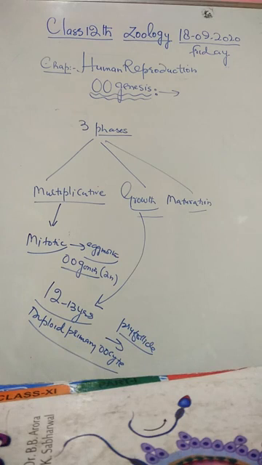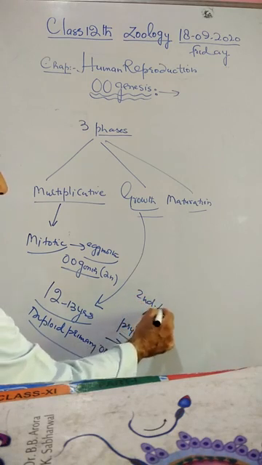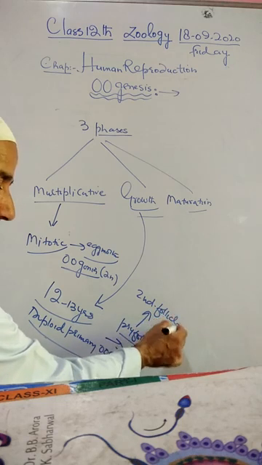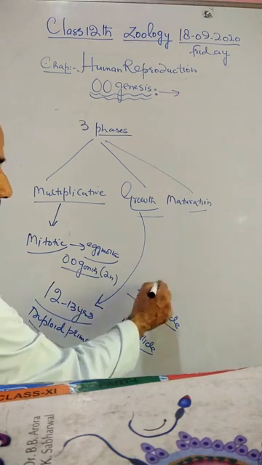Later, each oocyte gets surrounded by more layers of granulosa cells and theca and changes into the secondary follicle. Soon, the secondary follicle develops a fluid-filled cavity called the antrum and is called the tertiary follicle.